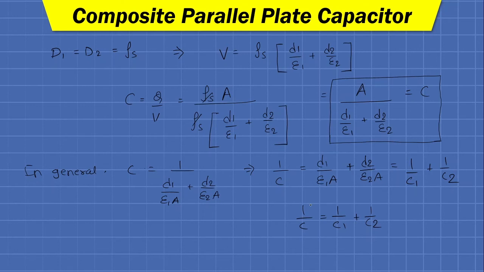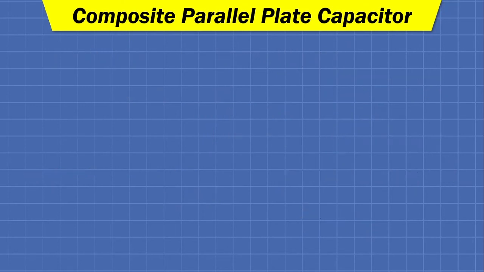Okay, now what about the composite plate capacitor in which dielectric is filled perpendicular to the conducting plate? So again we are having some area A and the distance small d, or say separation between plates.